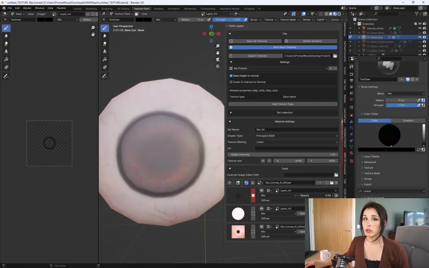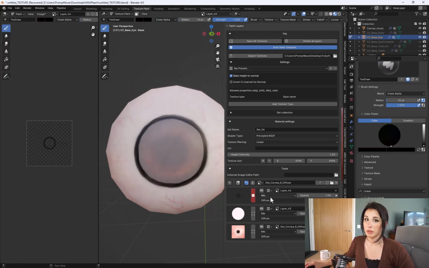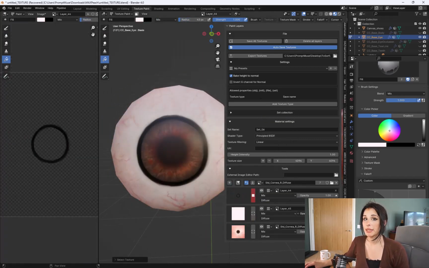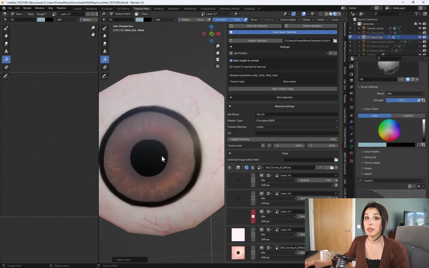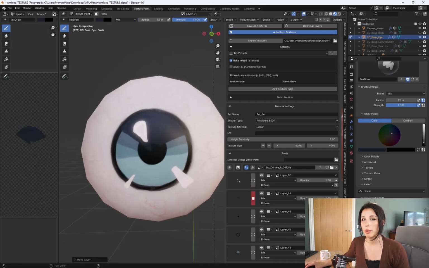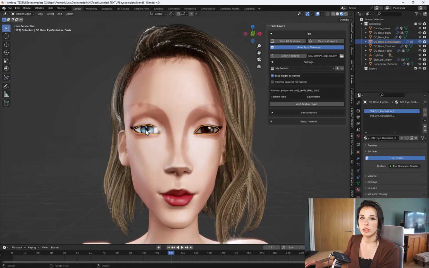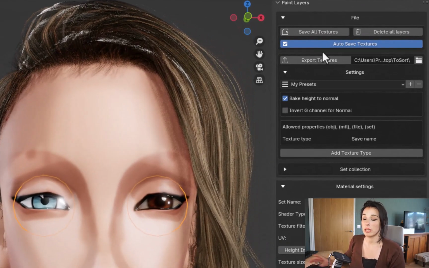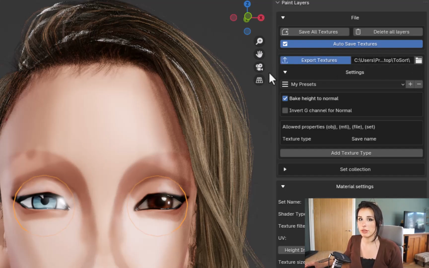I then did the same to switch to the eye UVW map and just created a new material in the paint layers, and then just used the base layer as a guide so I could paint roughly around the eye and make it a little bit more cartoonish. Once you've finished with painting your textures, you can just click the export texture button to export each UVW map out separately so we can then import it into Character Creator.